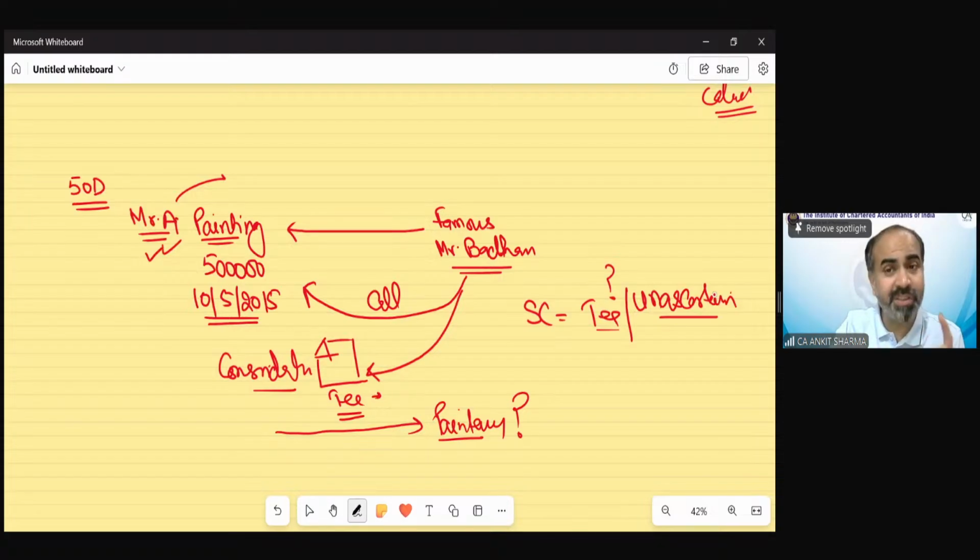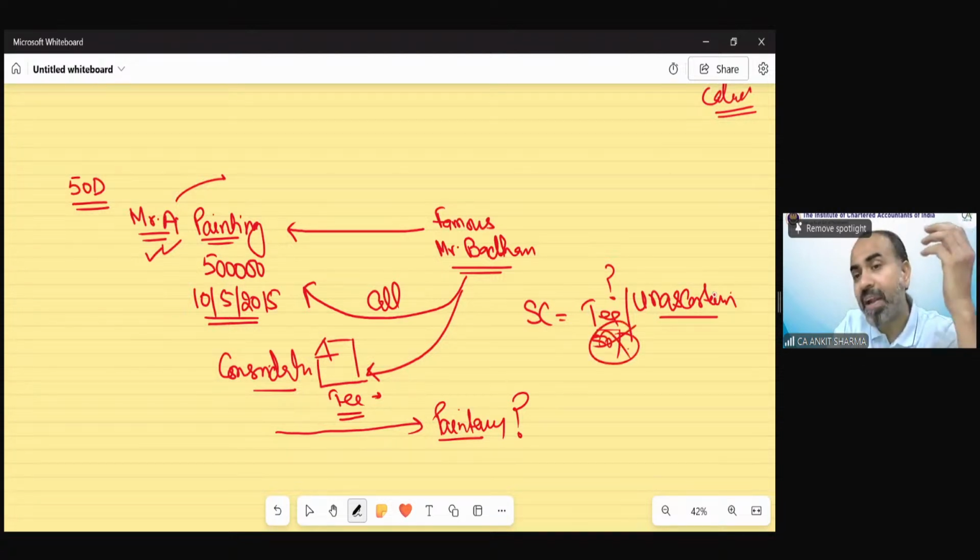So you can see now this consideration would vary from the point of view of different persons. Suppose for Mr. A, it is a very big thing. Maybe from the point of view of Mr. B, who is not that much of a fan of Mr. Bachchan, that won't be that big a thing, for Mr. B or C or D. So now this kind of consideration is called unascertained consideration, because there is no real value. The value depends upon the person who is receiving it. So in this case, we cannot take the tea value of 50 rupees as a consideration.